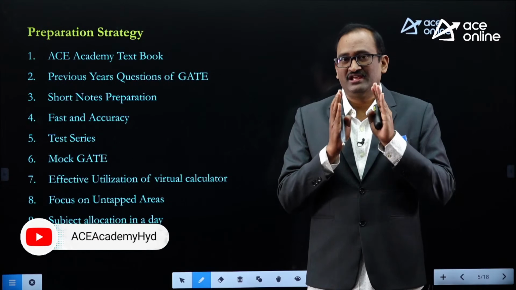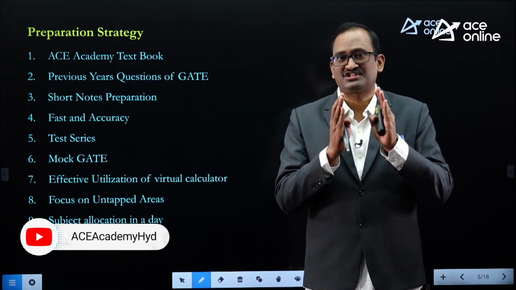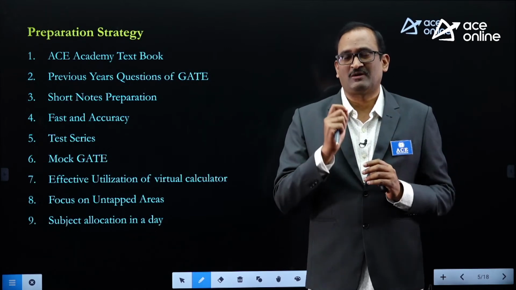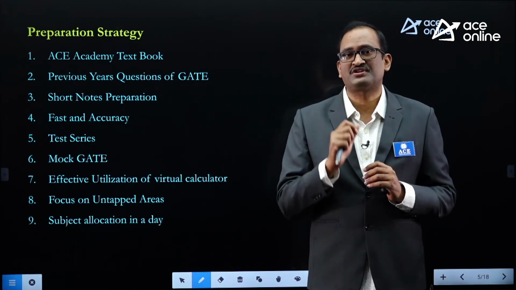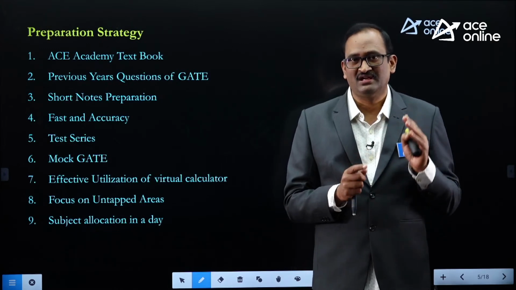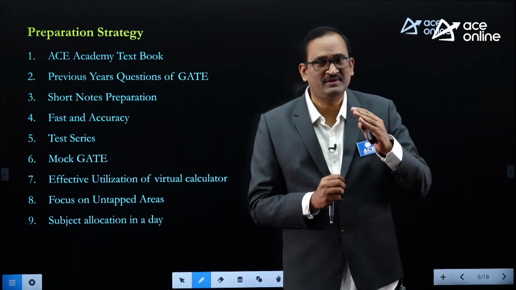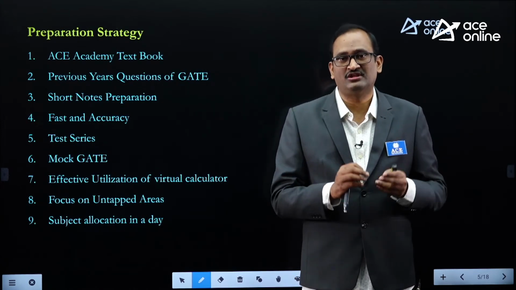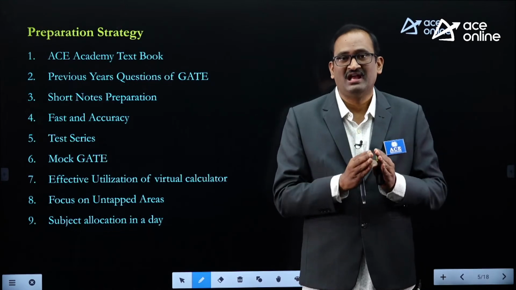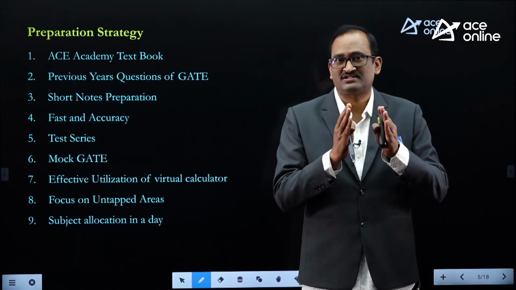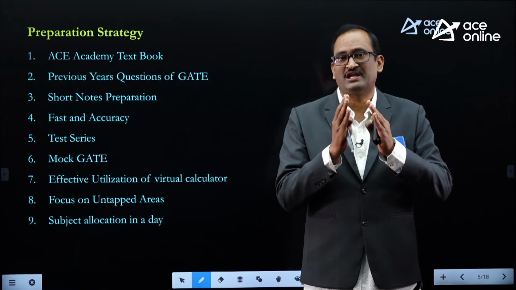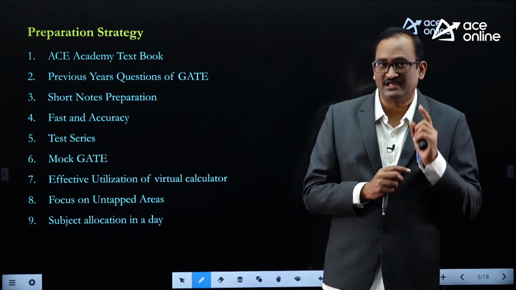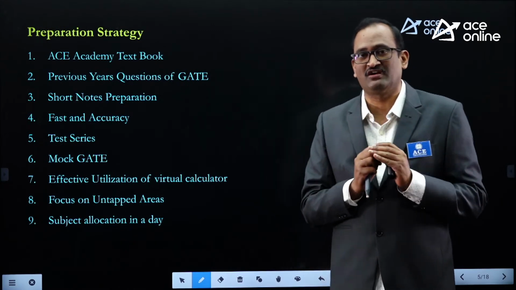But one thing, in GATE, 65 questions are to be answered in 180 minutes. So the approximate time for each question should be around 2.5 minutes. Of course, some problems will take 3 minutes, some problems will take 5 minutes, some problems will take half a minute. The only thing is we need to manage the time. I said approximate, I said the average time for each question to be attempted in the GATE should be around 2.5 minutes, not exactly 2.5 minutes.